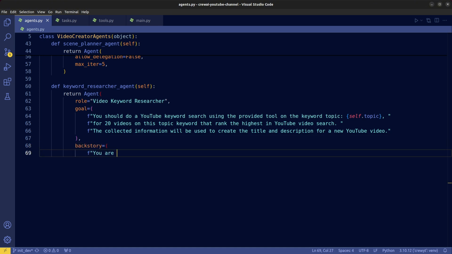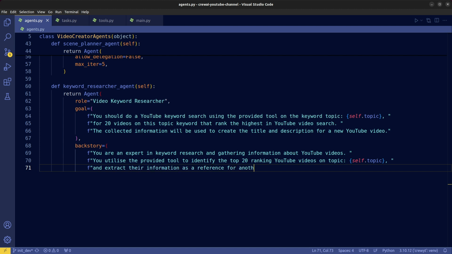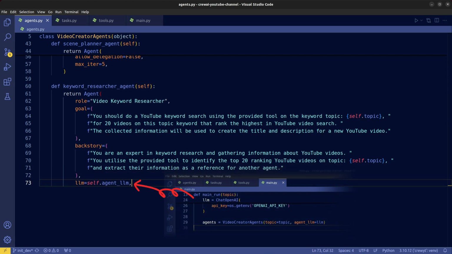For the backstory, we define the agent to be an expert in keyword research, and instruct the agent to use the custom tool we'll provide later to identify the top 20 ranking YouTube videos on the desired keyword topic search. We also specify that this extracted information will be used by another agent in the workflow. Put the LLM argument here, and we specify the LLM to the agent later in the main.py file.